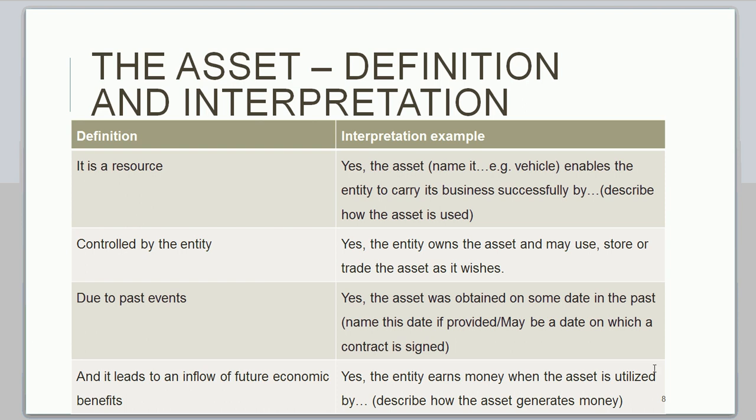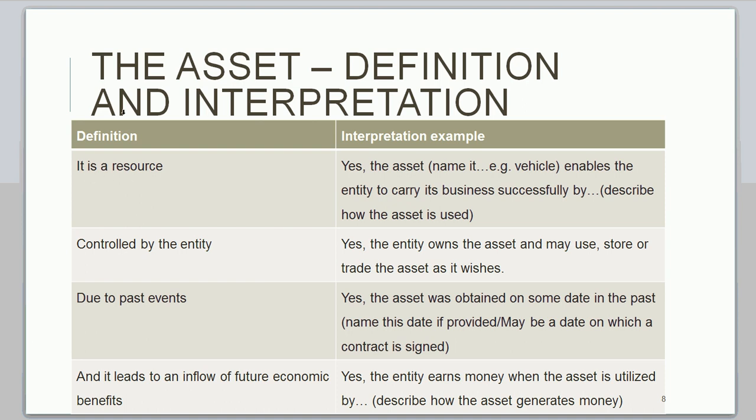I know that students often struggle with this, so what I've done is I've created an example here for you as to how you should answer these types of questions. We start with an asset, and an asset has a definition, and I want to show you how to interpret this definition. All my interpretations here are positive. They are not always positive in all the discussions that you'll do, but at least you will have an idea of how to approach this type of question.